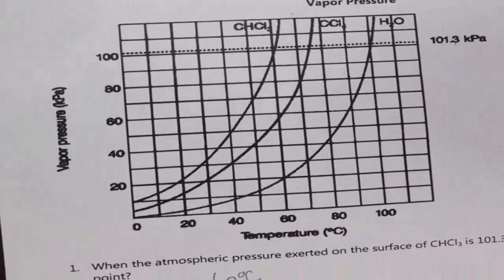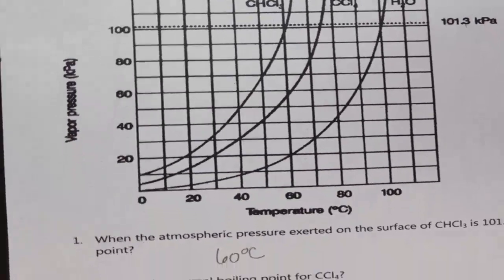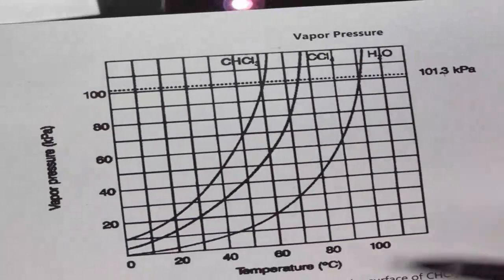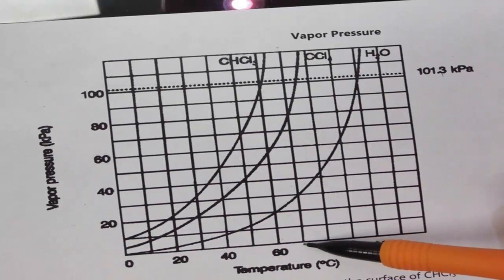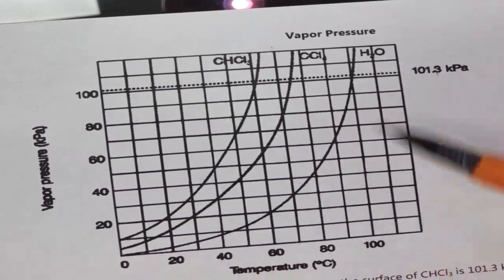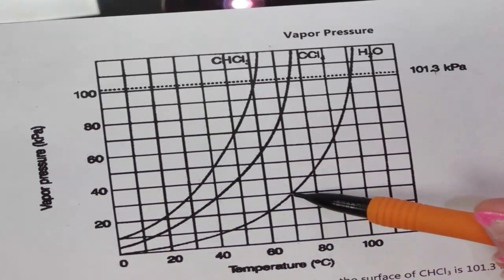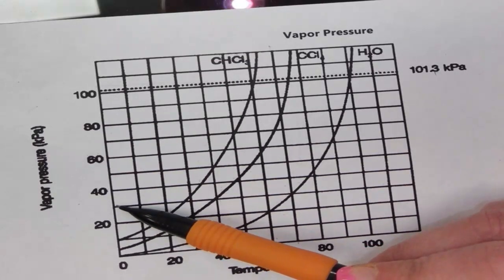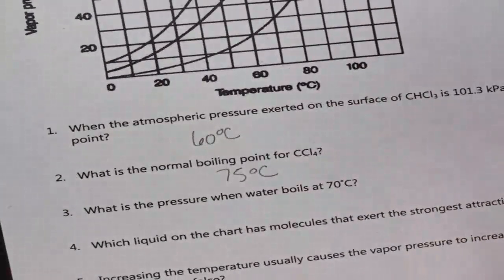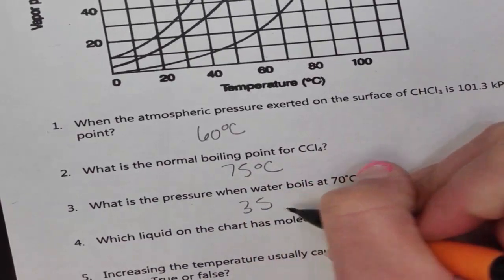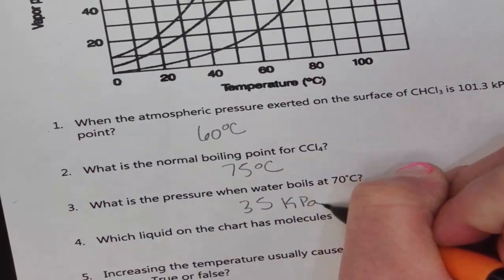I can get water to boil at a lower temperature by adjusting the pressure. So let's find what pressure I would have to adjust water to. Here's my water line, 70 degrees. I'm going to read over, and I see that I need a vapor pressure of approximately 30.5 kilopascals.